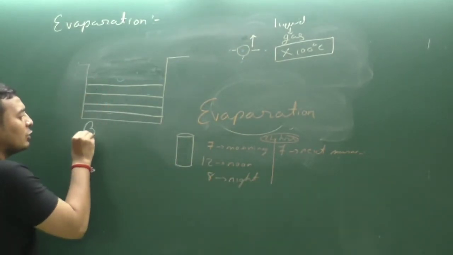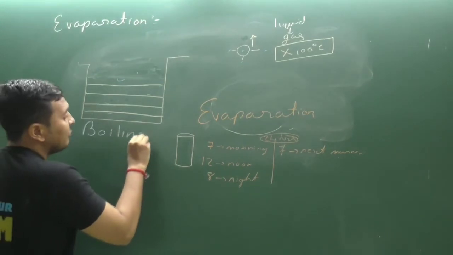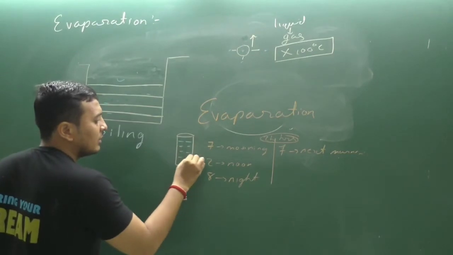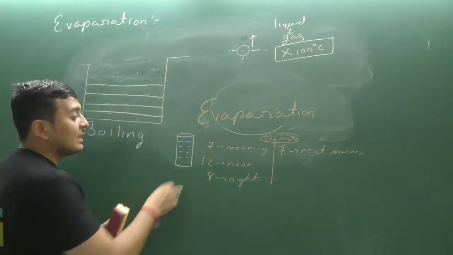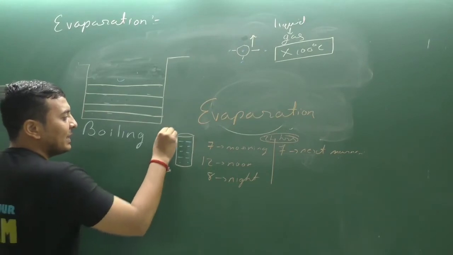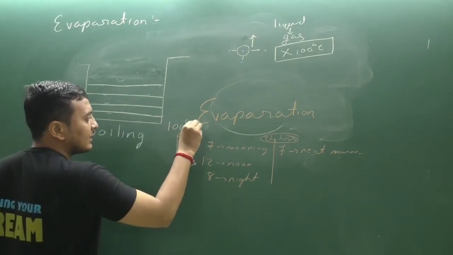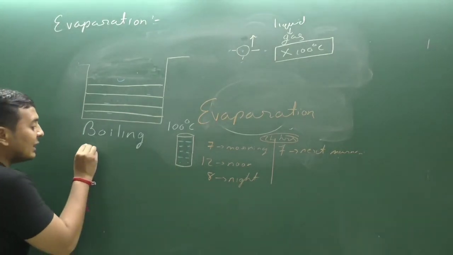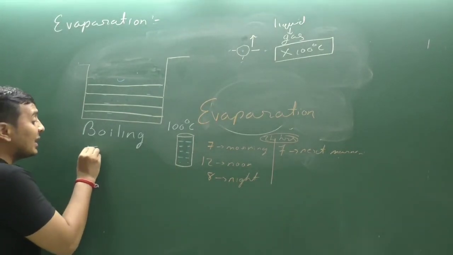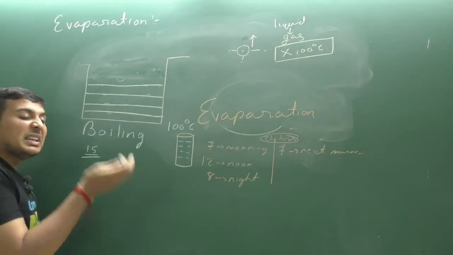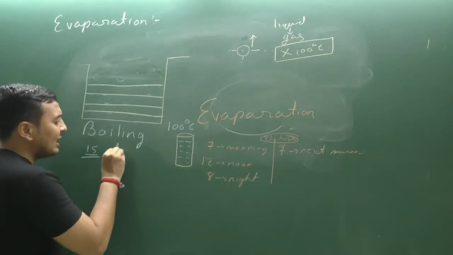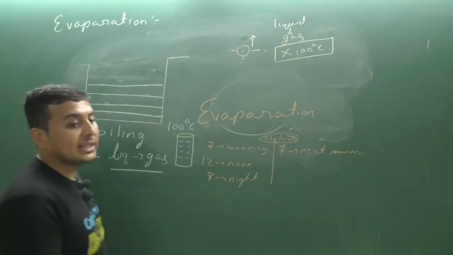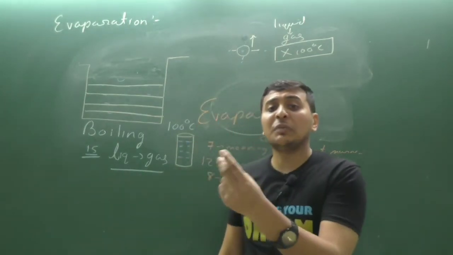So if we talk about boiling, then again see, if the glass is filled with water and we increase the temperature to 100 degrees Celsius, then in only a fraction of a second, 1 second is a bigger time, within a fraction of a second, the whole liquid is converted into gas.